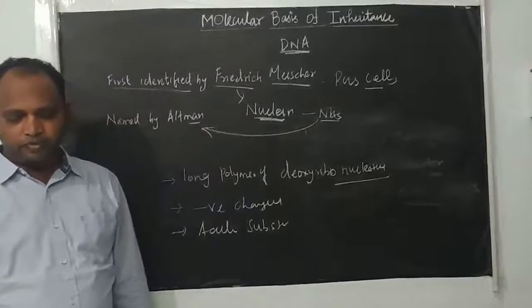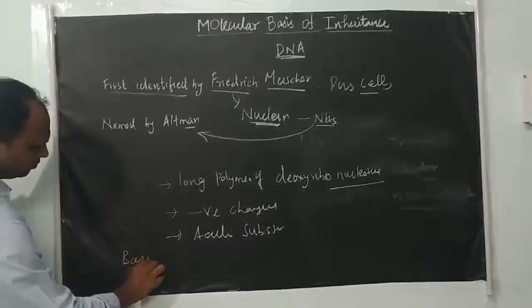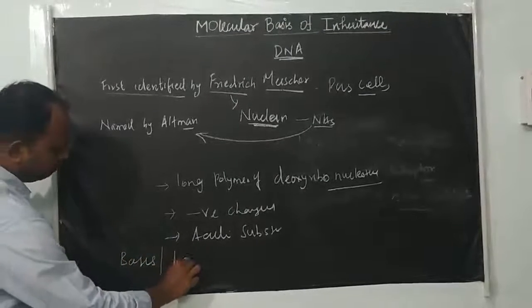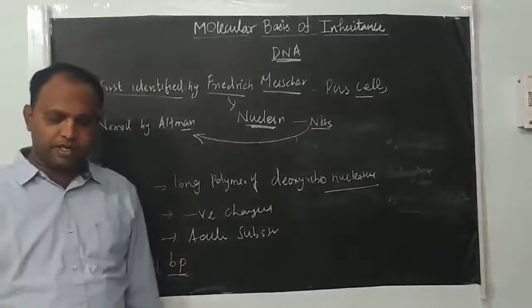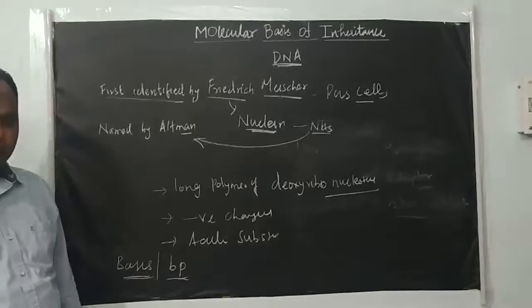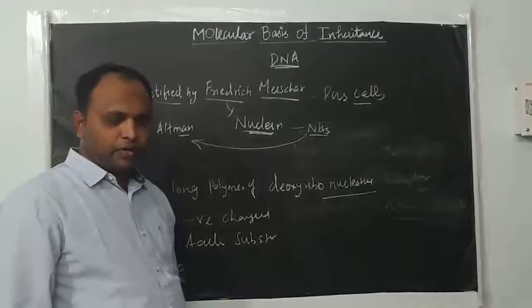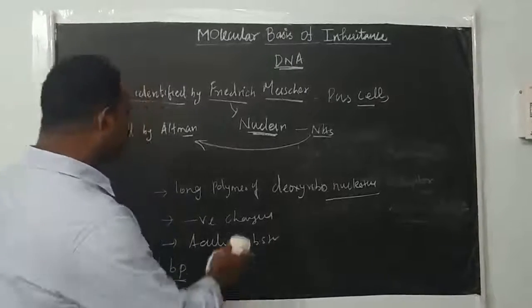What unit are we using? We can use either bases or base pairs. The unit we use to measure the size of DNA is bases or base pair. And before going into the structure of DNA, we will see some examples.